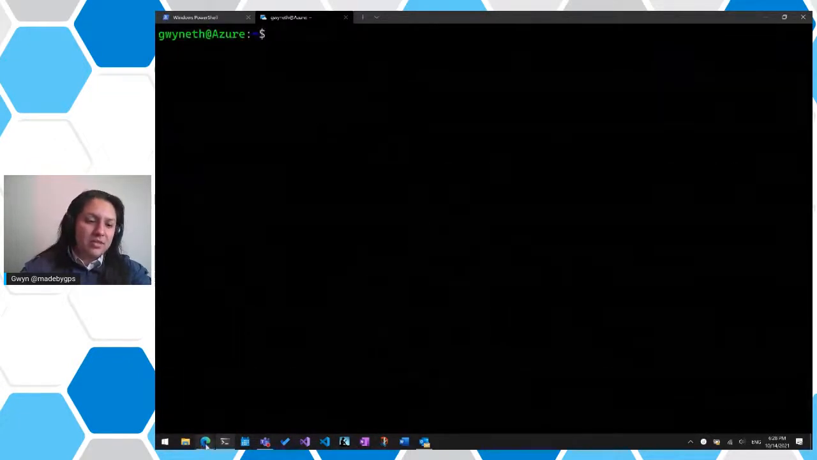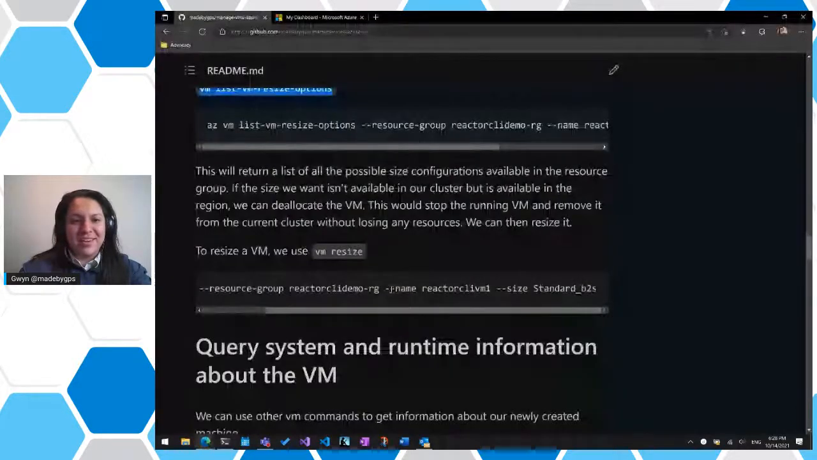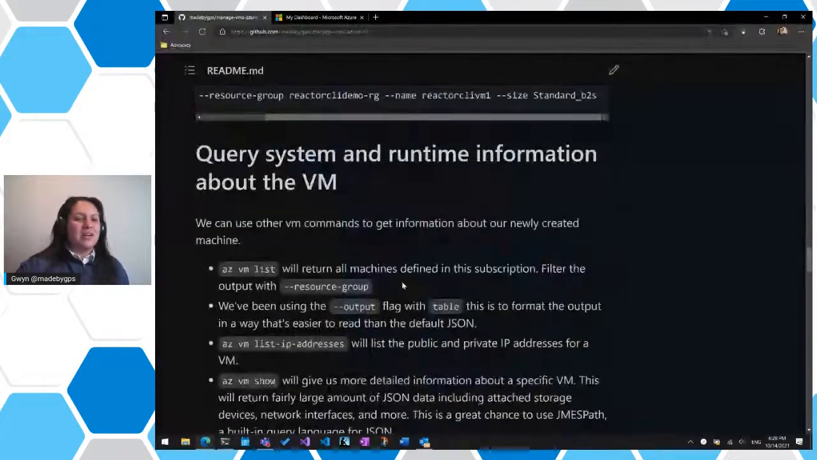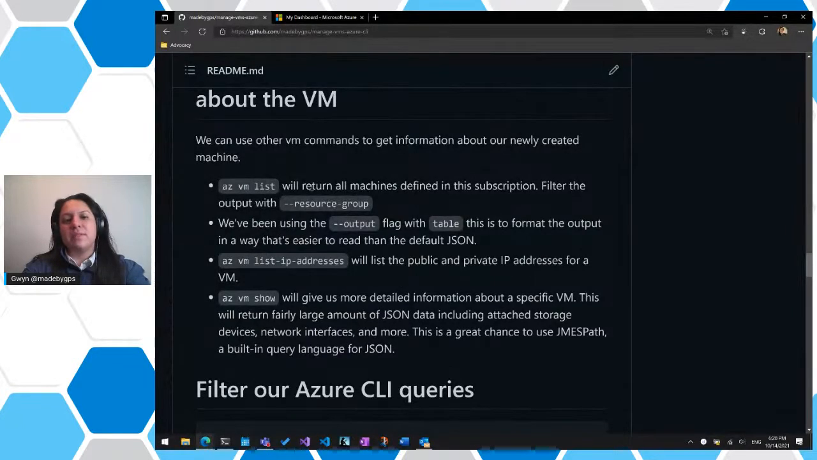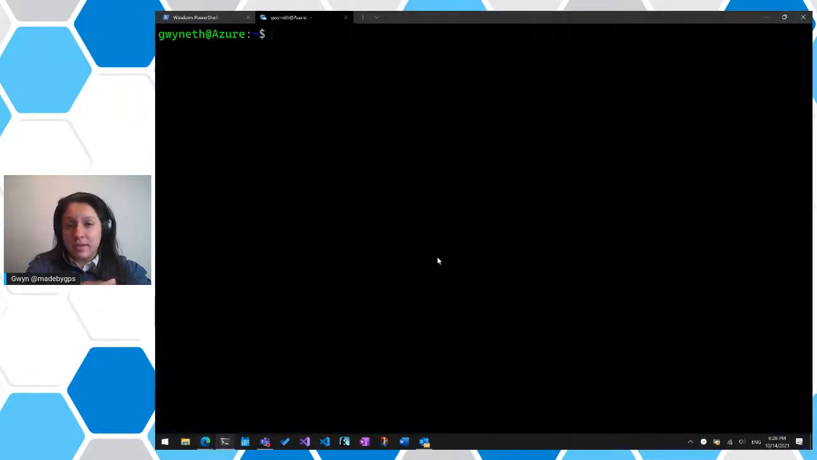Now, speaking about a lot of JSON and how difficult it is to read, we can move on to the next part that I want to tackle, which is the query system and runtime information about the VM. There are a couple of subcommands in here that I think are pretty helpful to someone who's getting their feet wet with administration and CLI. So az vm list will return all the machines defined inside of the subscription in your Azure CLI. Your commands are running within a specific subscription. If you wanted to run a different subscription, you would have to switch over to it.